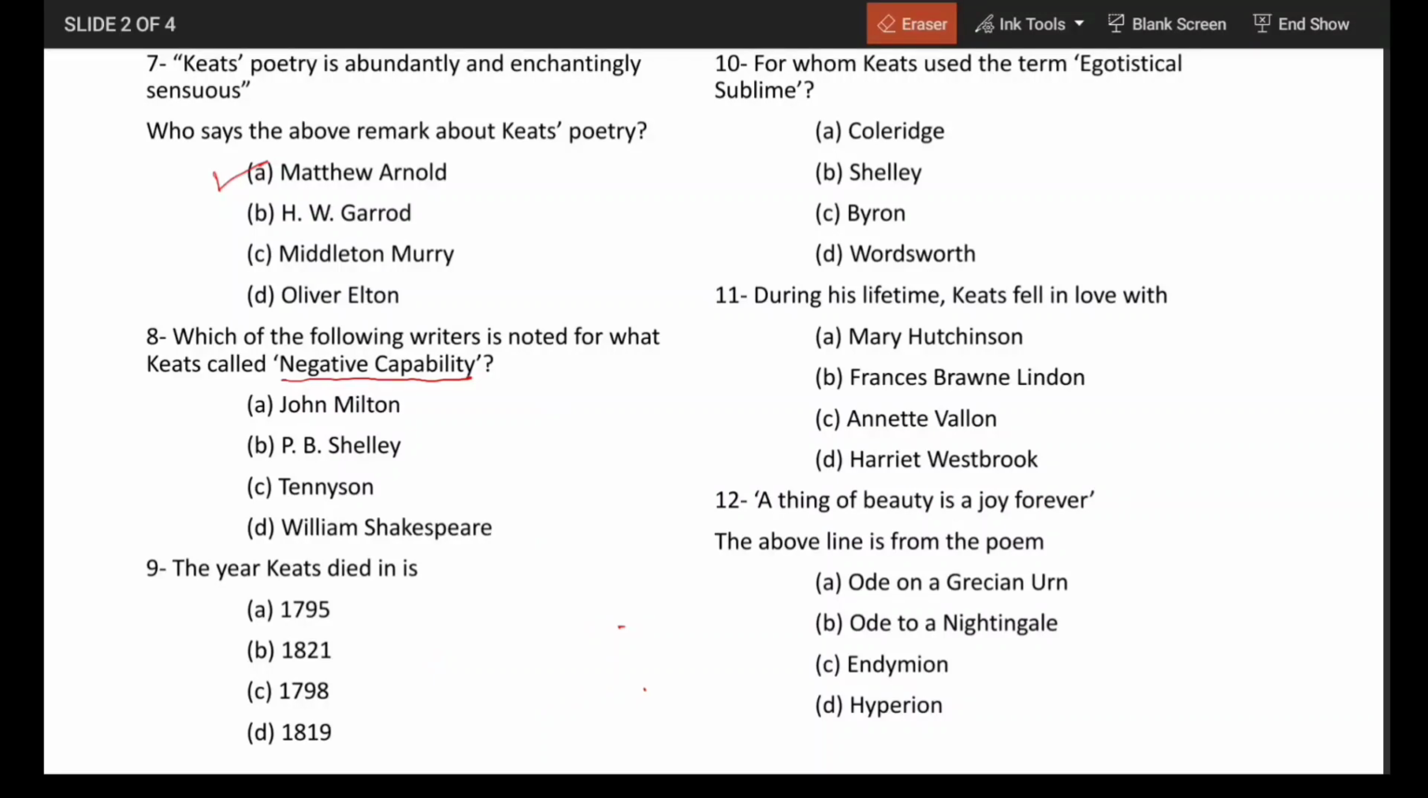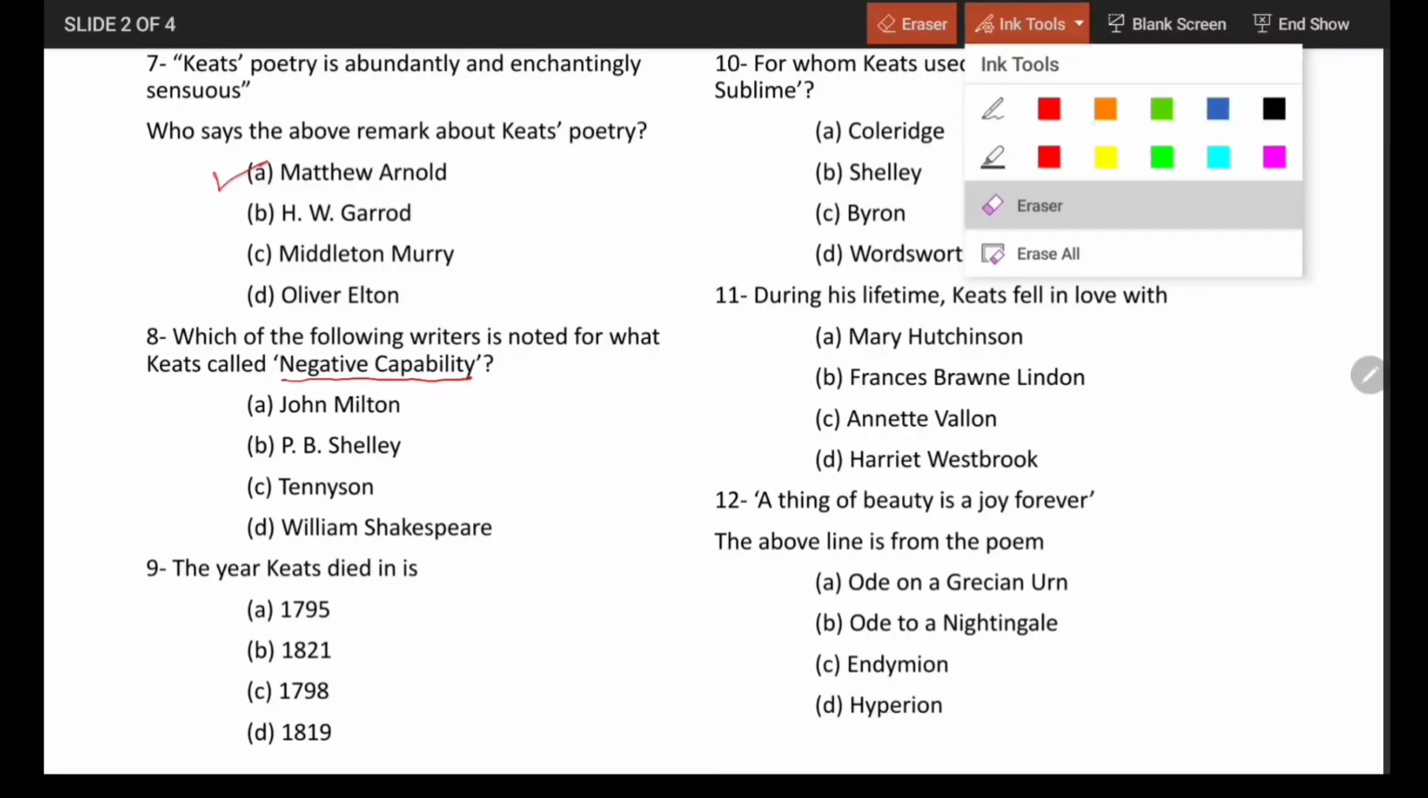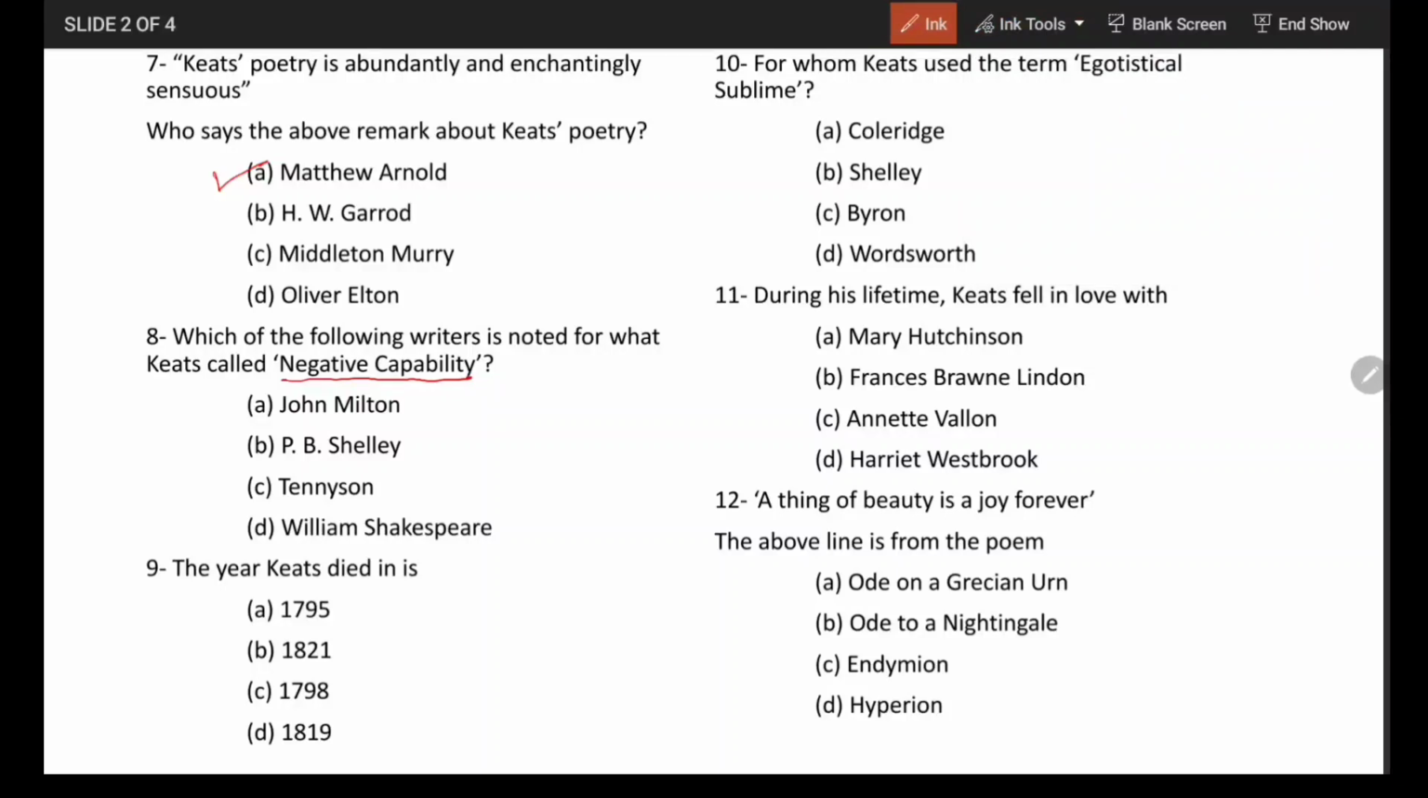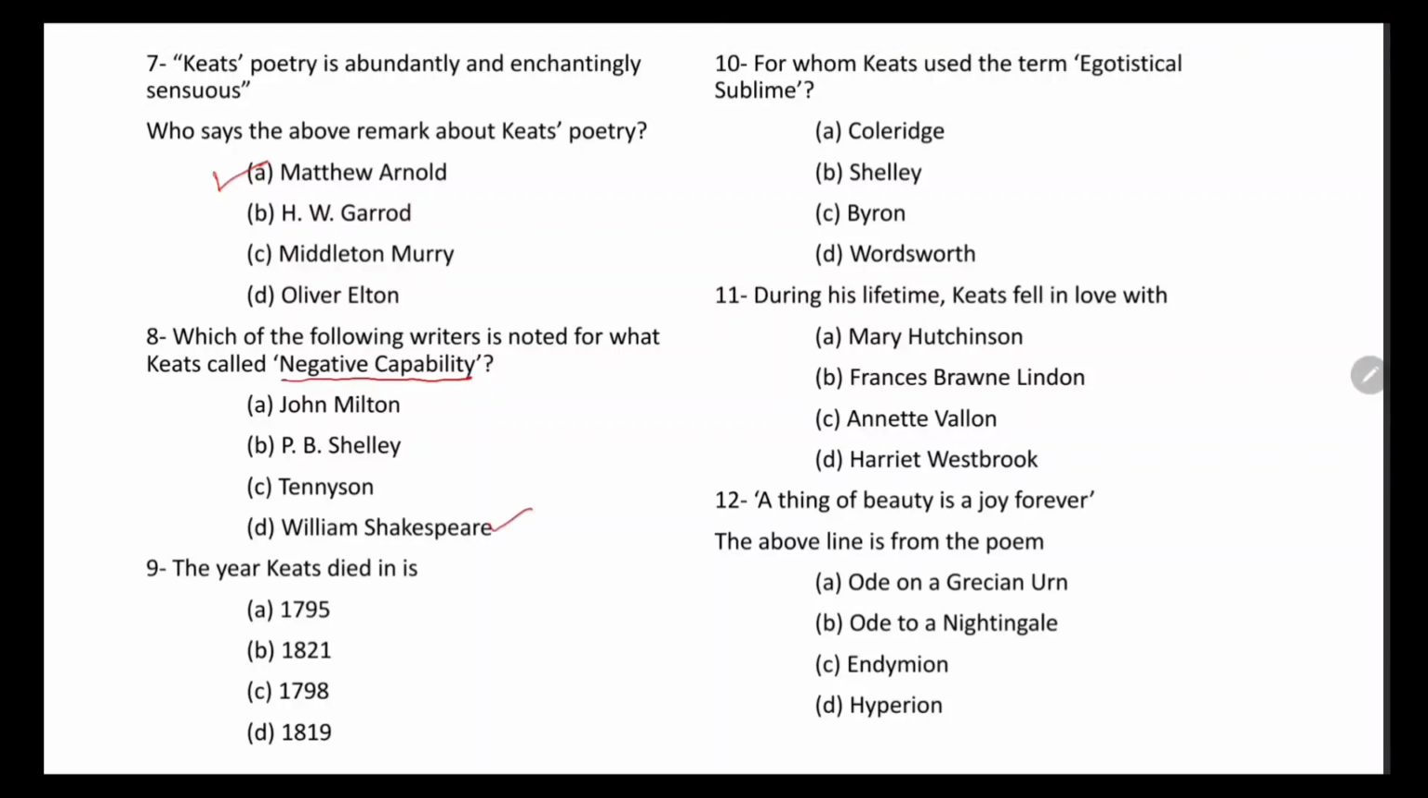So I have erased it so that I could write down something else. The question was, which of the following writers is noted for what Keats called negative capability? The writer noted for what Keats called negative capability was William Shakespeare. The answer is D, William Shakespeare, right?